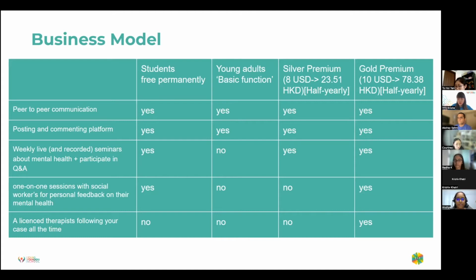Students can also access our mental health seminars for free, while they have to pay to talk one-on-one with a social worker. Adults have to pay 62.7 Hong Kong dollars to watch the seminars, while they have to pay 78.38 Hong Kong dollars to talk with therapists one-on-one.